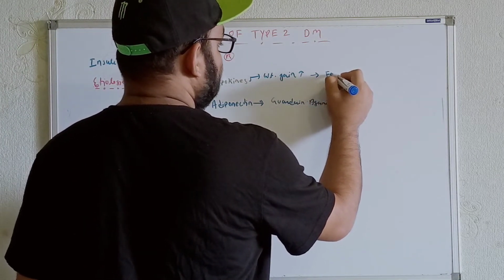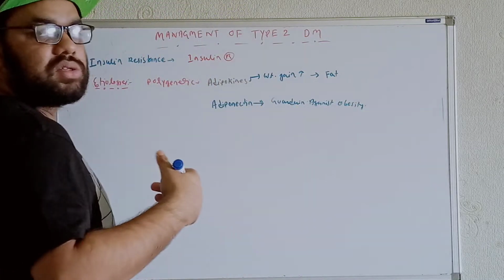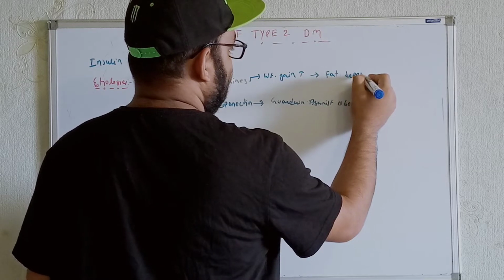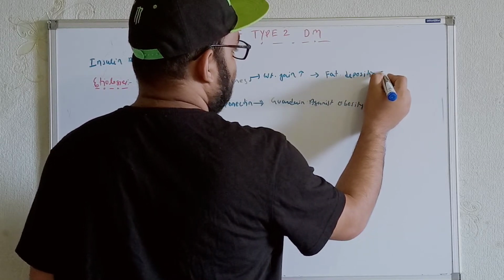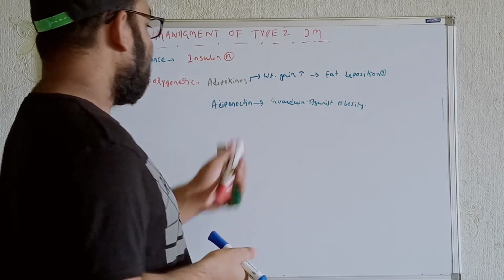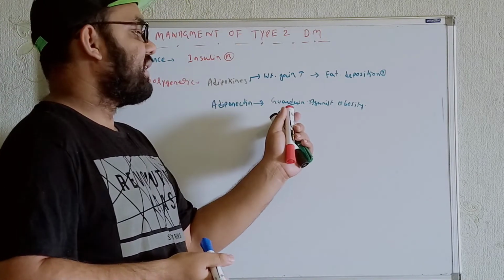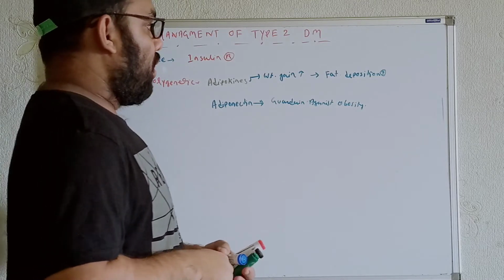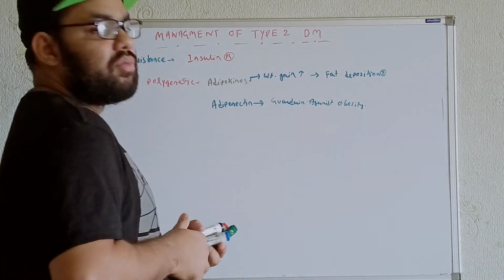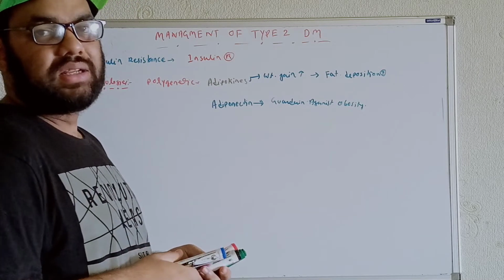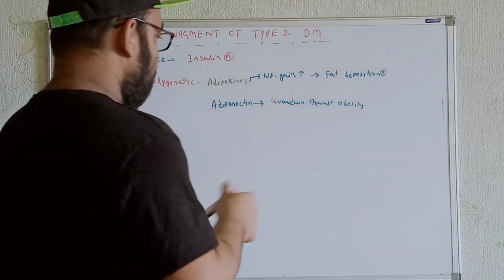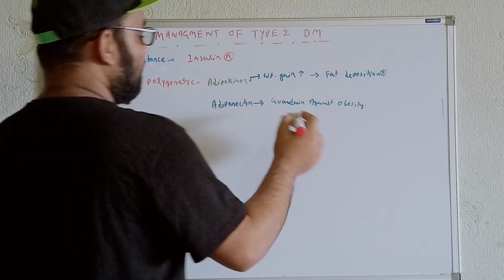So in terms of weight gain, we get fat depositions within the adipose tissue. And in terms of adiponectin, as I already said, it is the guardian against obesity. Along with fat depositions, in type 2 diabetes mellitus there will also be muscle wasting.